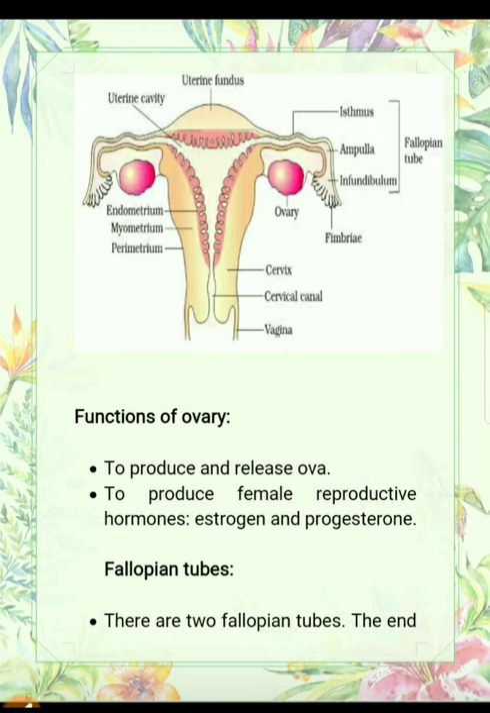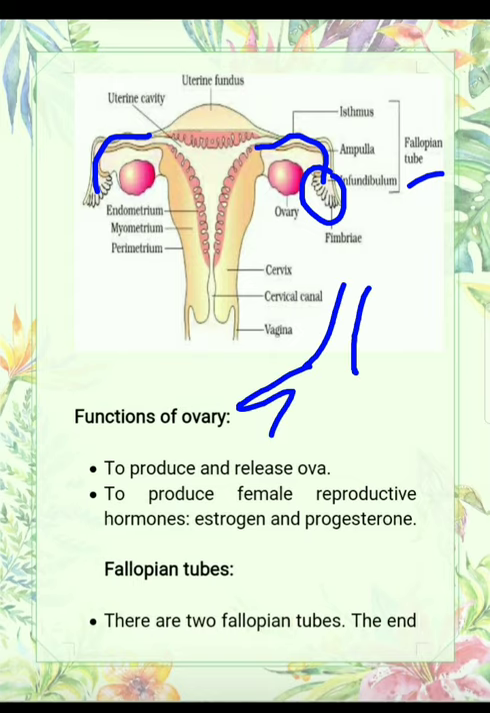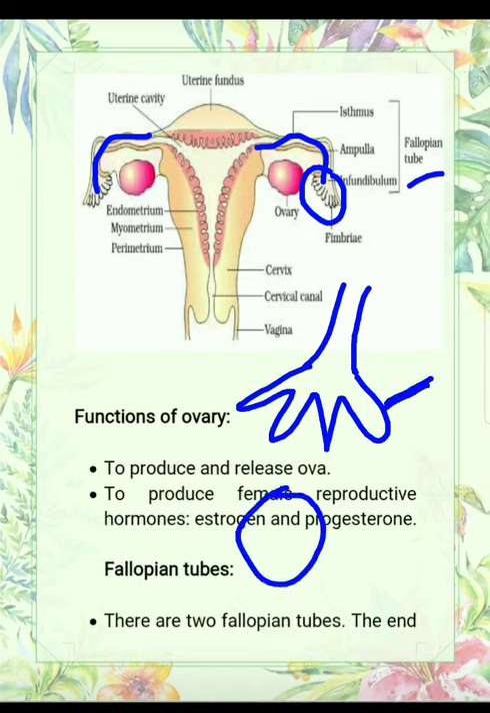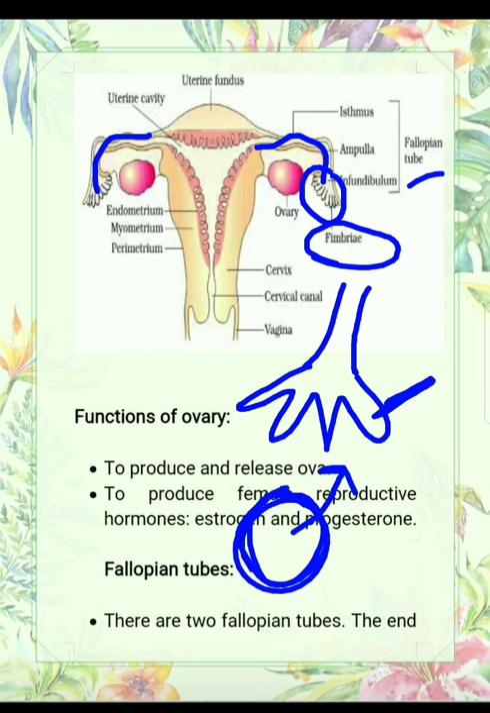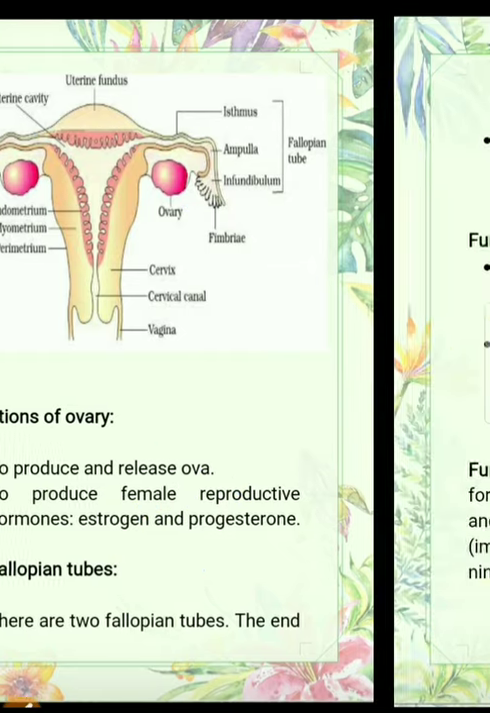Next we have the fallopian tubes. You can see here this is the fallopian tube. Fallopian tubes are also known as oviducts. The fallopian tube has some finger-like projections, and this is the ovary. These finger-like projections are known as the fimbriae. What is the function of the fimbriae? When the ovary releases the ovum, the fimbriae help to trap the ovum into the fallopian tube. There are two fallopian tubes.